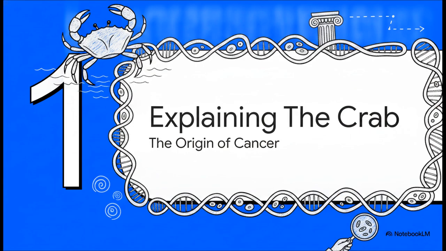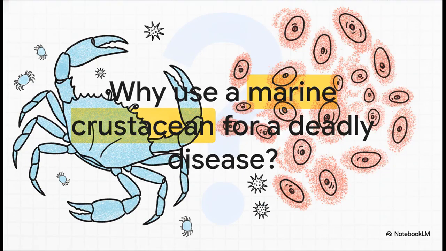Explaining the crab. The origin of cancer. To truly wrap our heads around the biology and the terminology of this disease, we first need to take a quick step back and look at its incredibly bizarre history. I've got to ask you this. Why on earth do we use the word for a marine crustacean, a crab, to describe a deadly, complex human disease? It seems completely random, doesn't it? But there's actually a highly specific visual reason for this, and it goes back thousands of years.